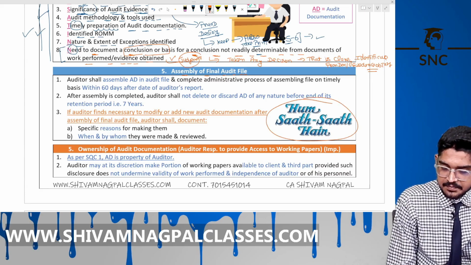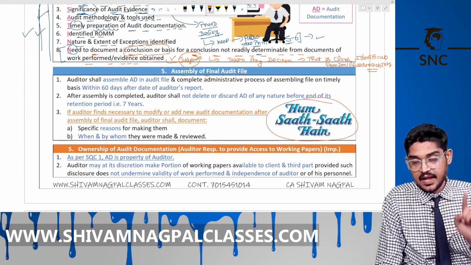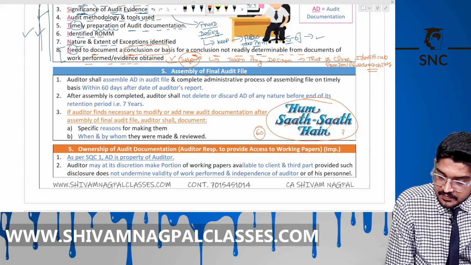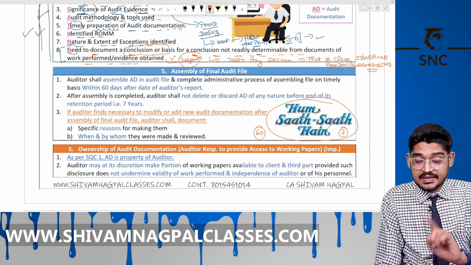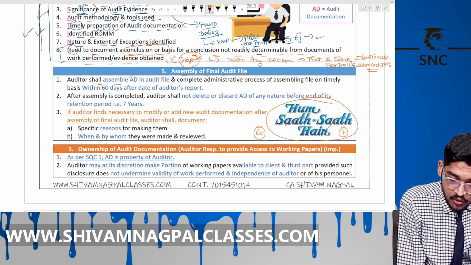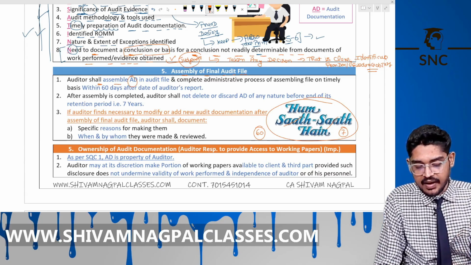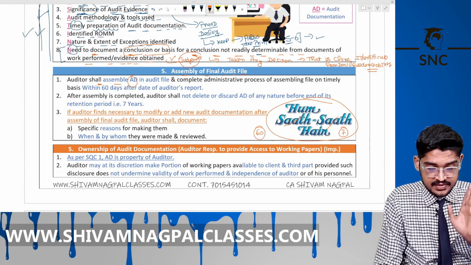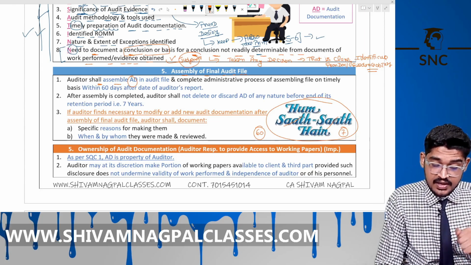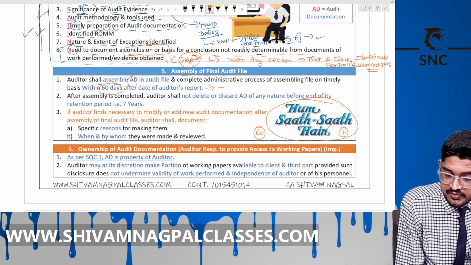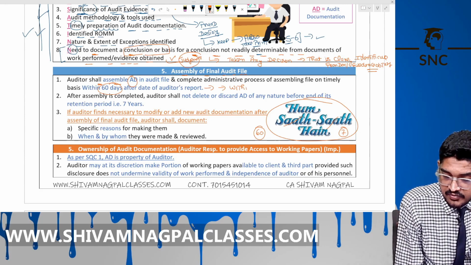It is 60 days. Why? The auditor shall assemble the audit documentation in an audit file and complete the administrative process of assembling the file on a timely basis, within 60 days after the date of the audit report. He needs to complete the audit documentation within 60 days after the date of the audit report.